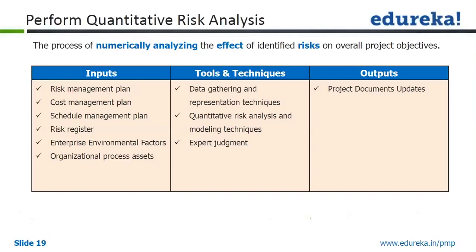These are the 3 tools. Here we'll use expert judgment, in case at times data gathering and representation techniques may not be enough. Then we may take the help of the risk management expert who will help us with quantification of the risk, which will have numeric values associated with the risk, usually monetary, and sometimes in terms of duration.